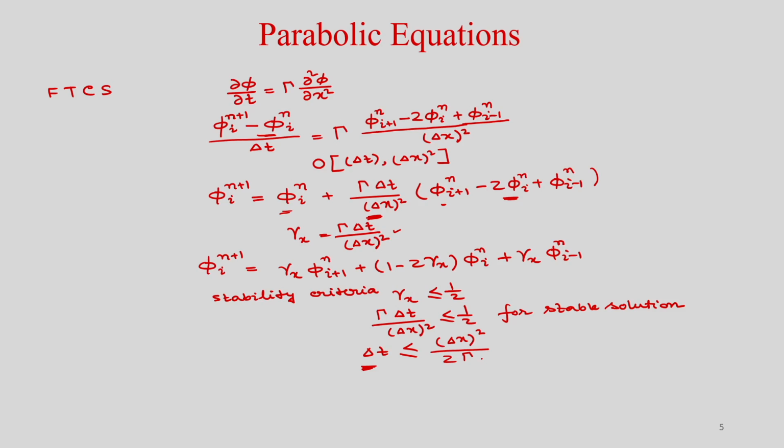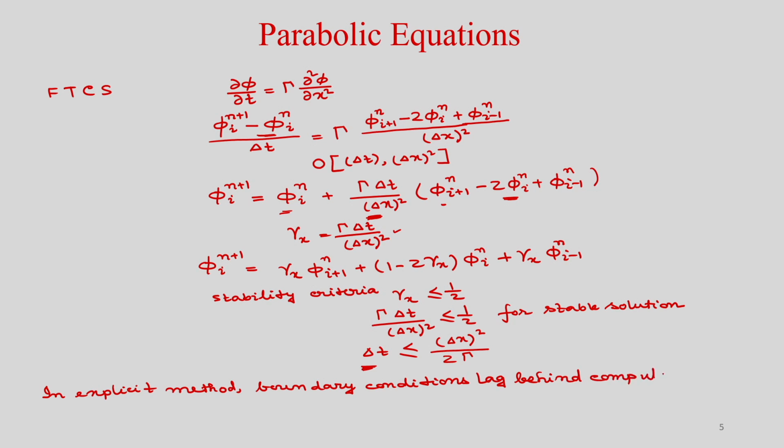So, in explicit method, boundary conditions lag behind computations by one time step.